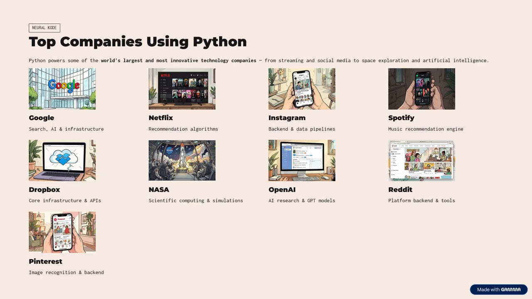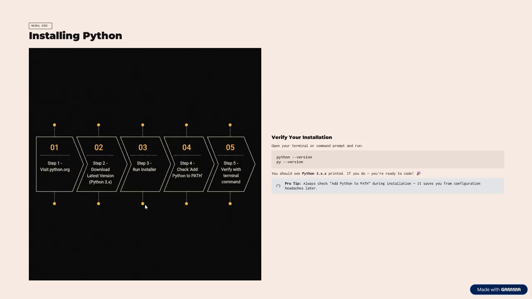Now, what are the top companies that are using Python? All the famous companies like Google, Netflix, Instagram, Spotify, Dropbox, NASA, OpenAI, Reddit, Pinterest, and all other companies, Microsoft as well. They are all using Python. So let's move ahead. So let's start with installing Python.